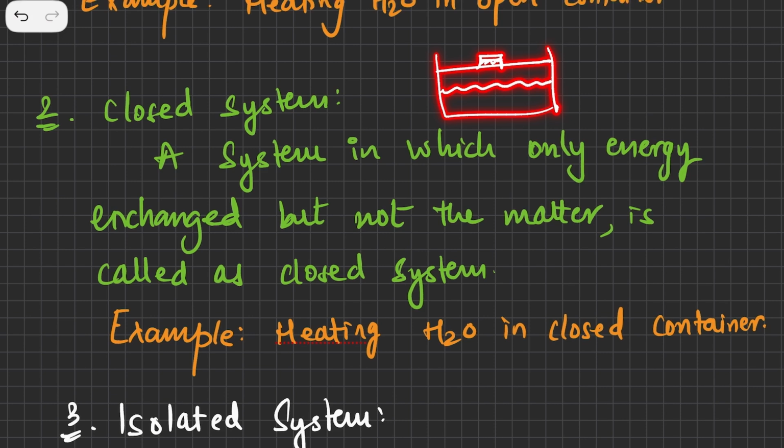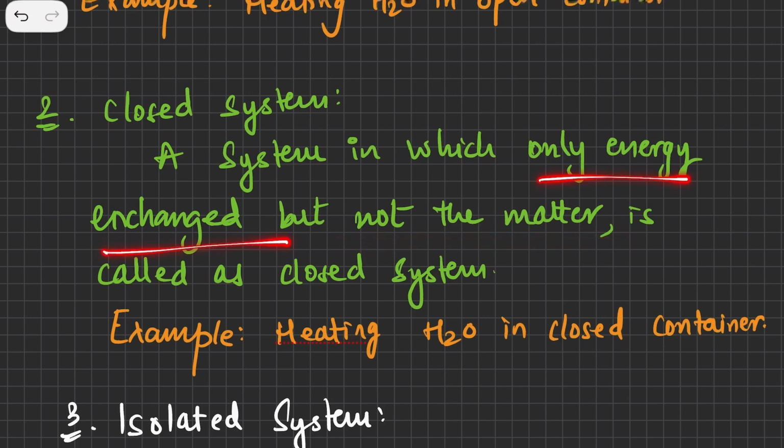it's not open to air, and if I am heating this, then the matter is not escaping, but the heat can escape from the walls of the container. The matter is not exchanged because it's a closed container, so matter all stays in this particular region. Such a system is called a closed system, because matter is not exchanged but energy is exchanged.